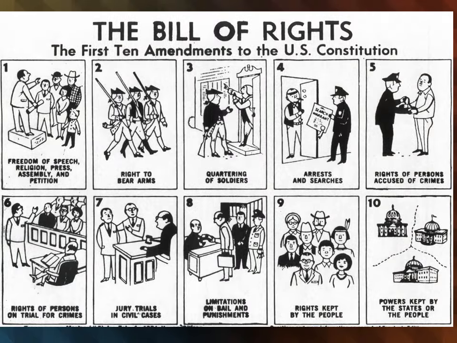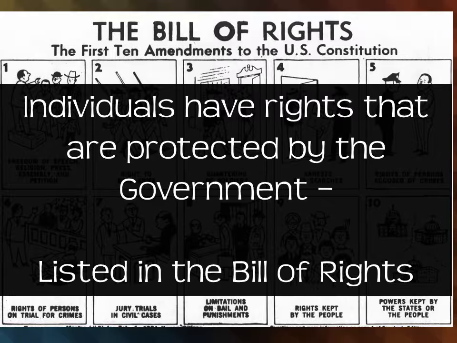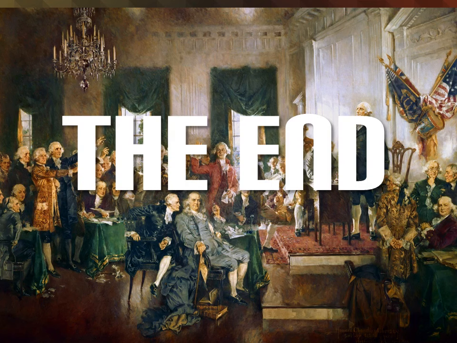And last but not least, we have the seventh principle, which is our individual rights. We know these most assuredly as the Bill of Rights, the first 10 amendments to the Constitution. Now, individuals have rights that are protected by the government. These are listed in the Bill of Rights. These are our individual rights that are given to us by the government, and they cannot be taken away. So these are the 7 beliefs or the building blocks of our country.